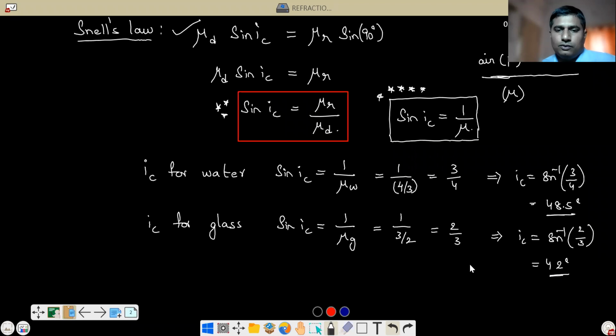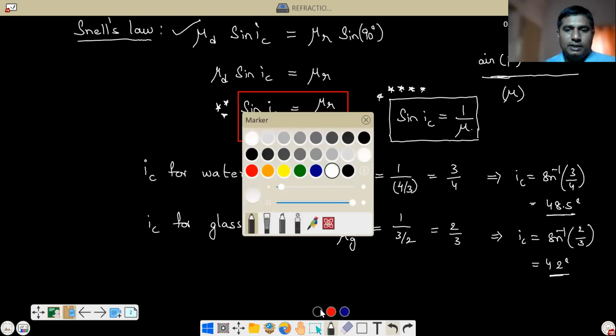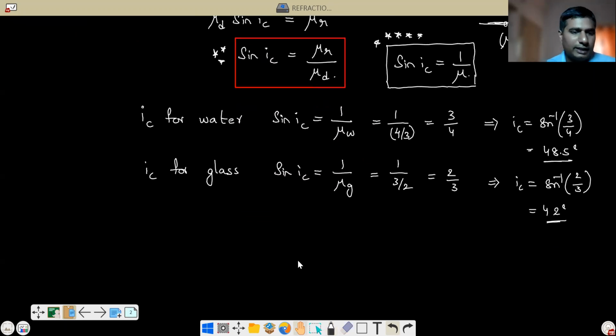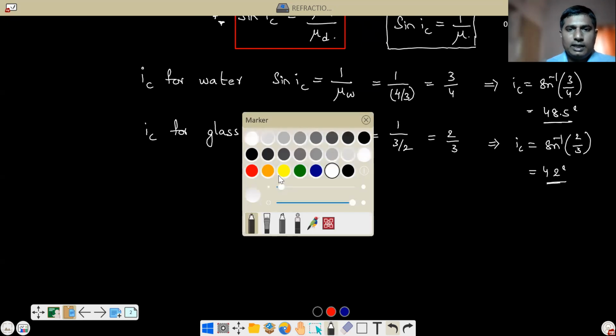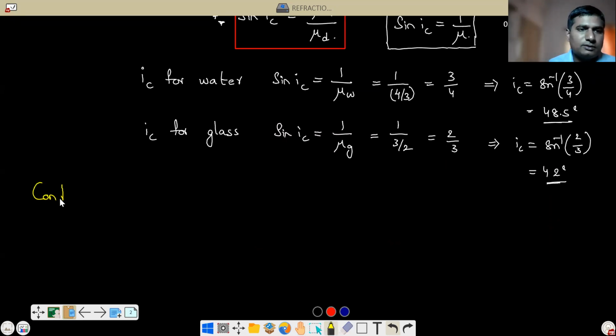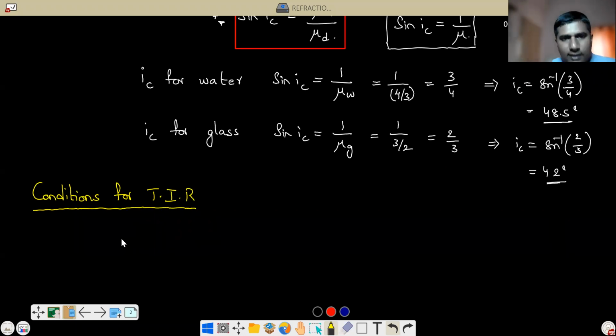So what is the phenomenon of total internal reflection? Whenever a ray is going from denser medium to rarer medium, write down the conditions for total internal reflection. This is very important. What is meant by total internal reflection? The phenomenon of the incident ray getting reflected back into the same medium when the angle of incidence is greater than the critical angle. That is called total internal reflection.